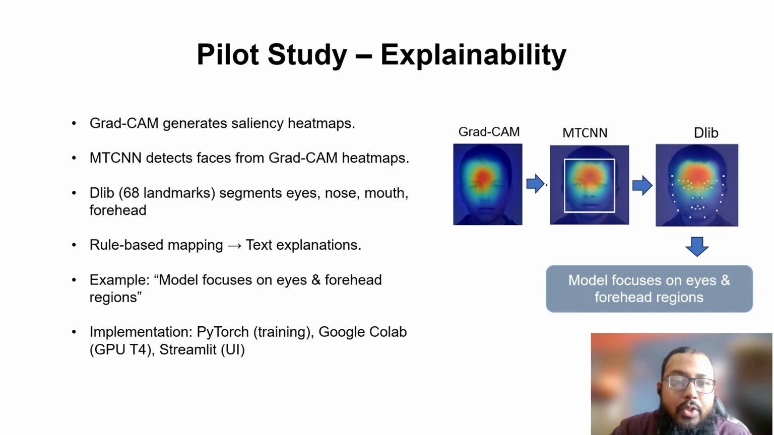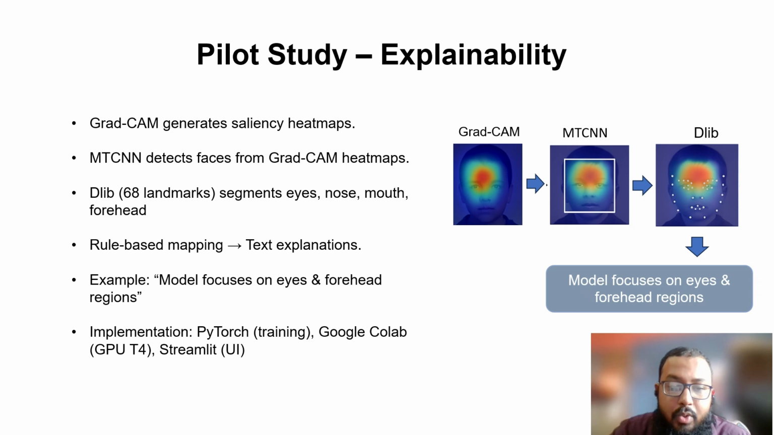So in the pilot study, there is an explainability map. As we already described, we generated the saliency heat map and overlaid it on the facial images. After that, MTCNN detects the facial region from the Grad-CAM heat maps. And after that, DLIB segments 68 facial landmarks, but here, for computational efficiency, we are just using four main regions: eyes, nose, mouth, and forehead. And for lightweight operation we are using rule-based mapping, and as you can see, it can give us an explanation of where the model is looking.